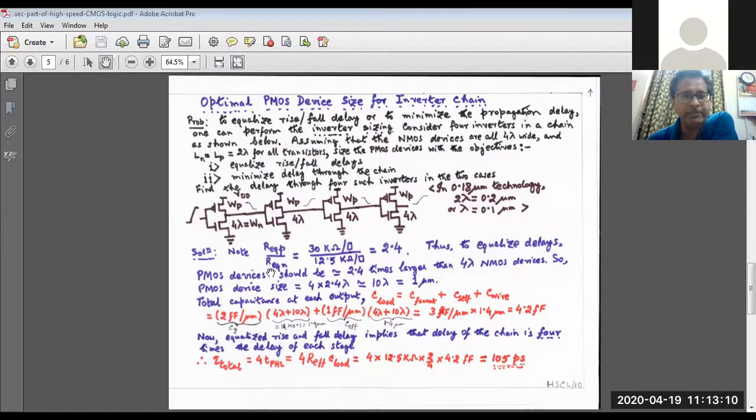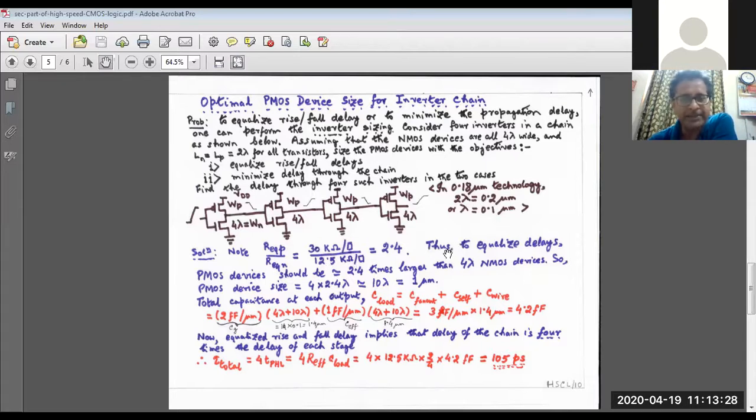So if we can make the width of the PMOS transistor 2.4 times the width of the NMOS transistor, then the rise time and the fall time delay will be the same, identical. Okay, this is because of this factor. You just see 30 divided by 12.5 equals 2.4.